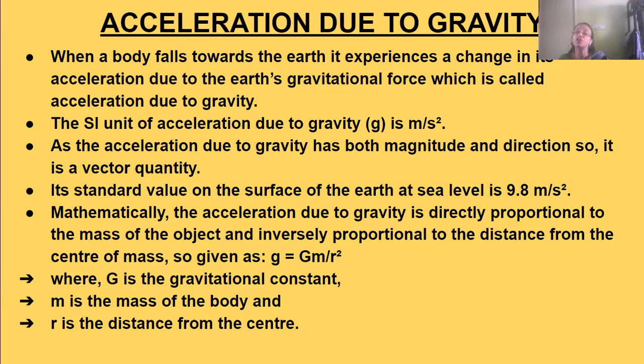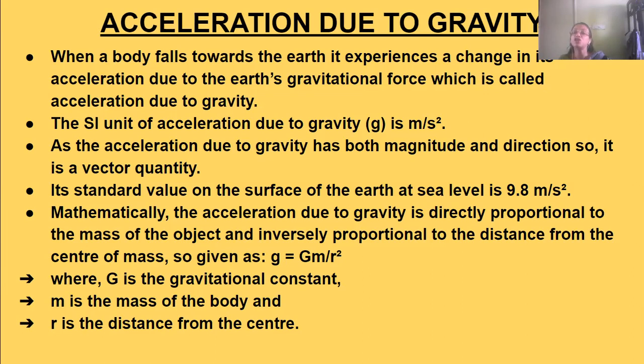Mathematically, the acceleration due to gravity is directly proportional to the mass of the object and inversely proportional to the square of the distance from the center of the mass. Okay, so it is given by the formula: small g, that is, acceleration due to gravity, is equal to capital G into m divided by r square.